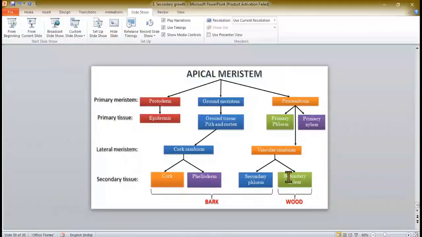That is all secondary xylem, and all other constituents of the secondary growth, that is cork, phelloderm and secondary phloem, those are included in bark. So when we peel off the bark, it has cork, phelloderm and secondary phloem, and the wood is solely made up of secondary xylem only.